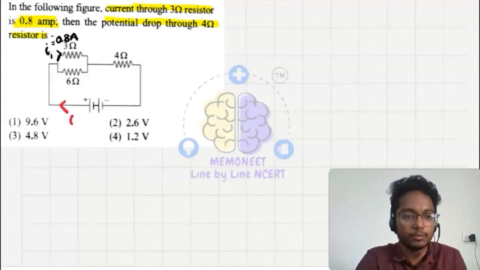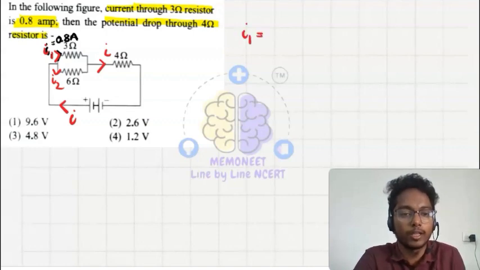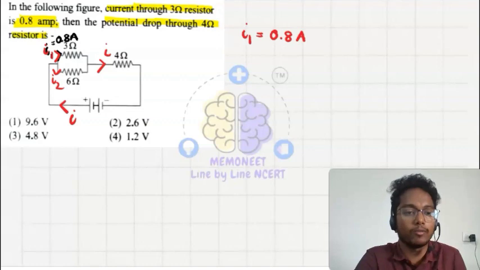This is I, this is I1, this is I2, and then here I is flowing. The value of I1 is given as 0.8 ampere.